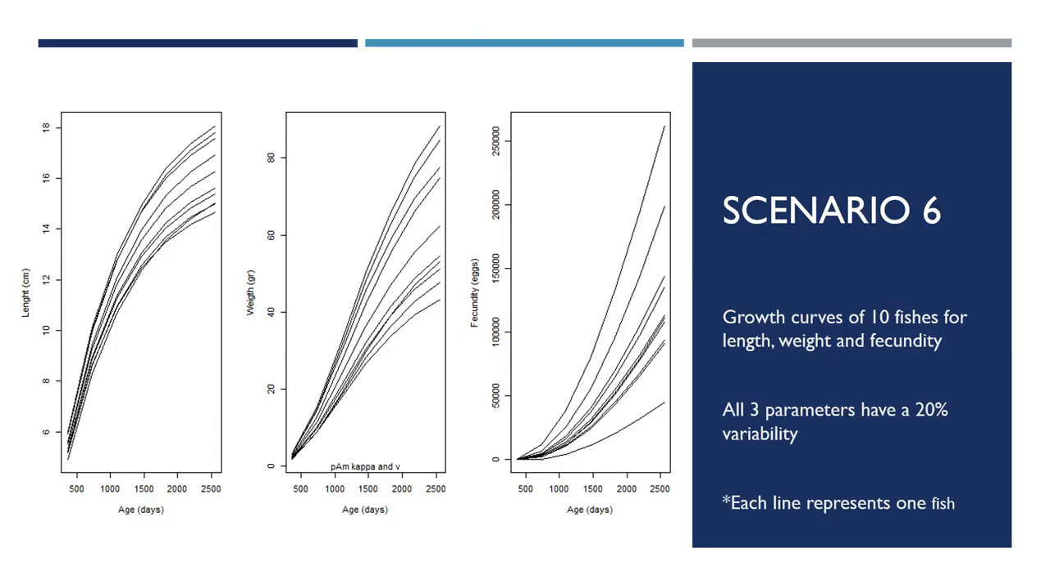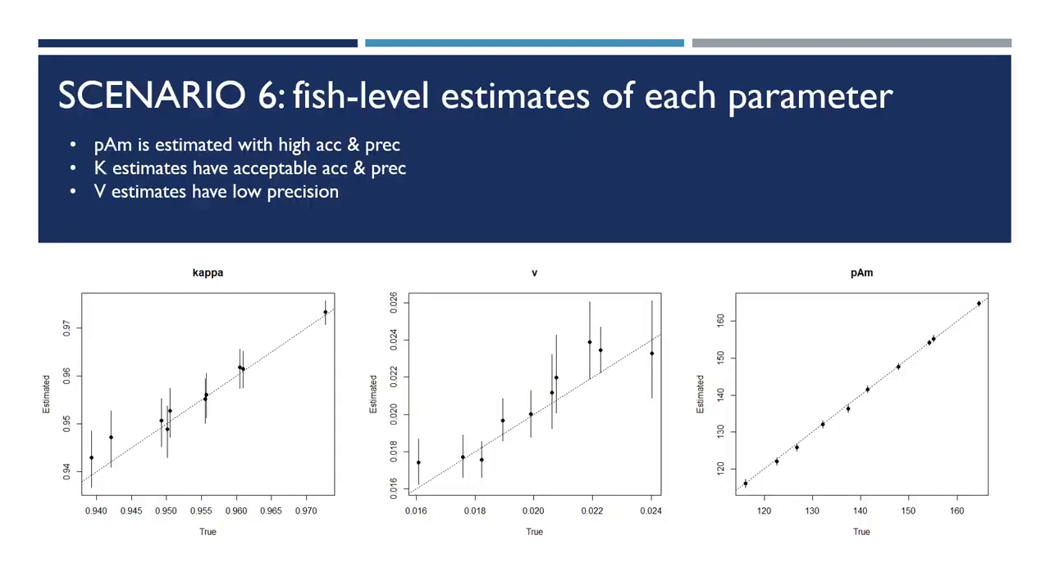For each fish, we obtained growth curves of length, body weight, and accumulated fecundity. We obtained the estimates for each parameter for each fish, and then we compared them with the true values. As we can see in the plots, the dashed line indicates a perfect estimation of the value, and each dot represents the parameter of one fish and its 95% credibility interval. You can observe how PIM is estimated with high accuracy and precision, while kappa has an acceptable accuracy and precision, but the estimates of V dot have low precision.